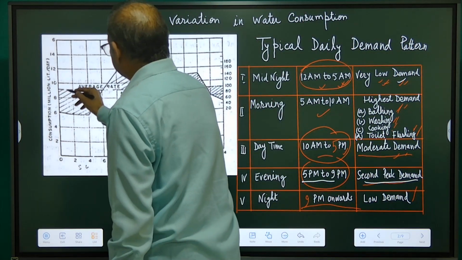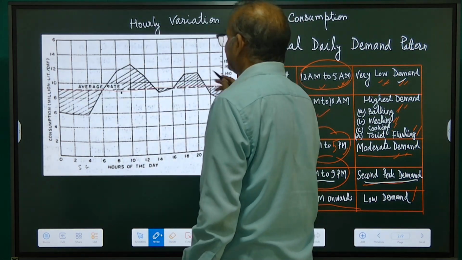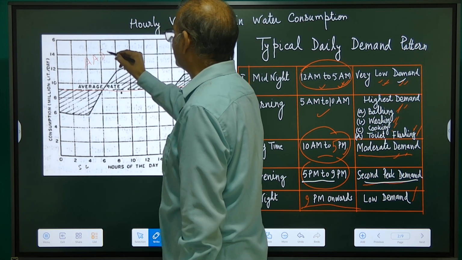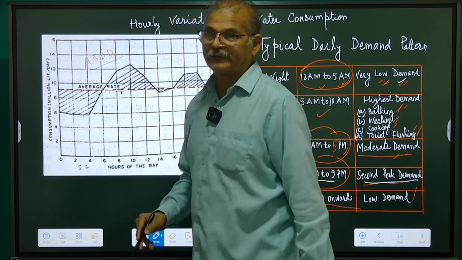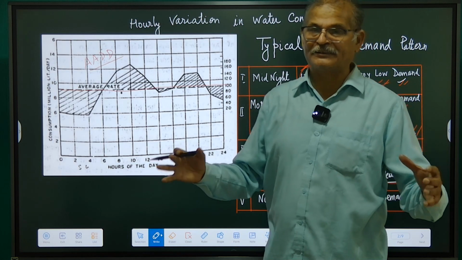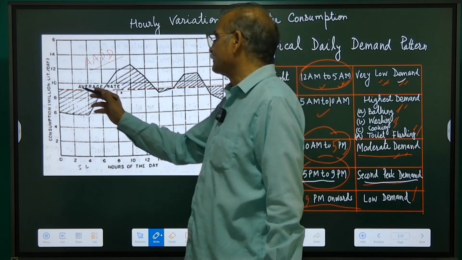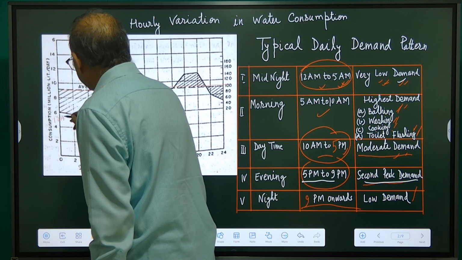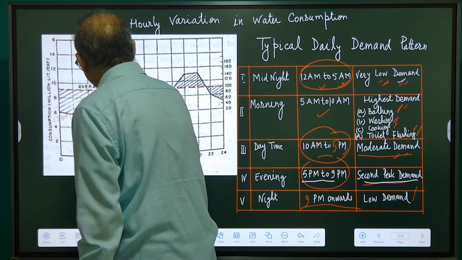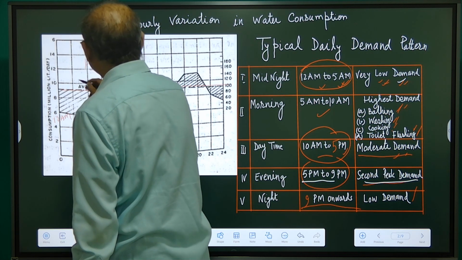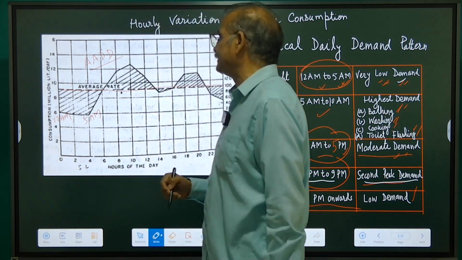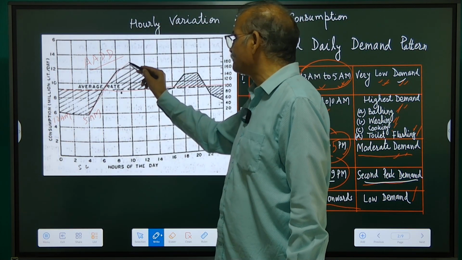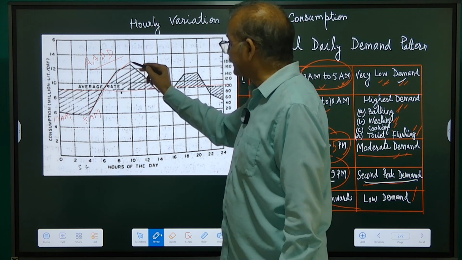यदि this line is annual average daily demand line, annual average daily demand line means the total consumption by the population divided by 365. Then from 12 am to 5 am there will be very less water demand than the annual average daily demand. Then from 5 am it increases up to 10 am.